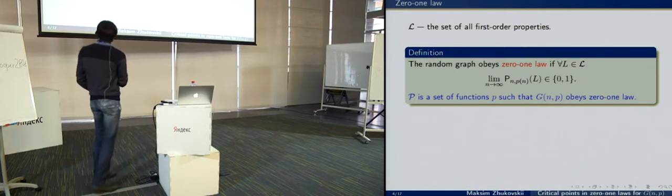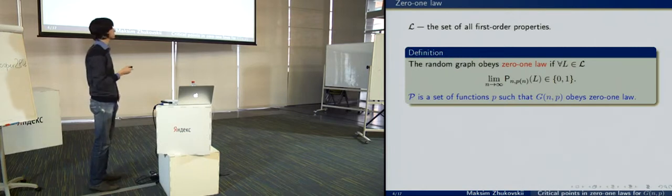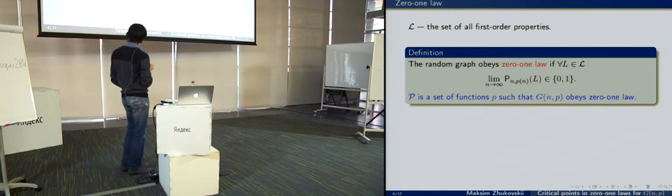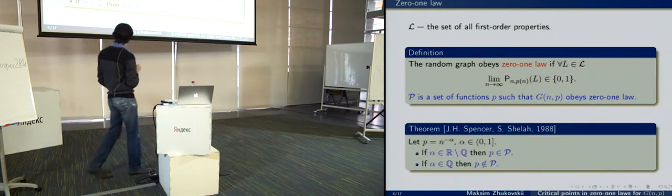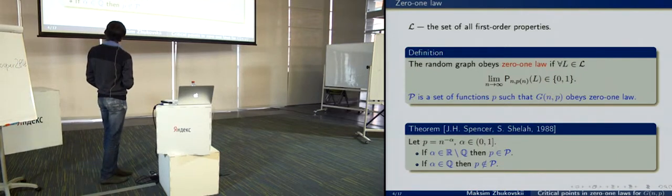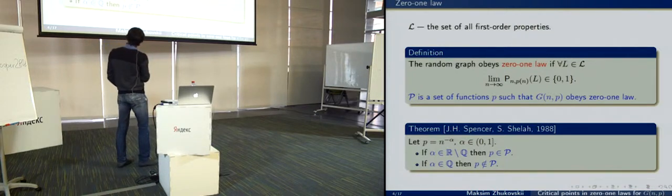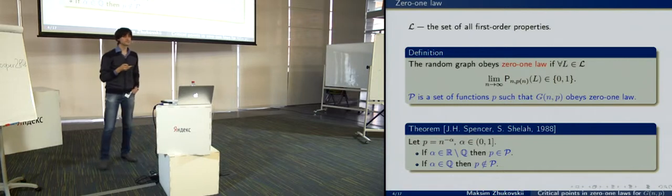So let us denote by P the set of all functions p such that G(n,p) obeys the 0-1 law. And in 1988, Spencer and Shelah proved that if alpha is irrational, then the 0-1 law holds. But if alpha is rational from this interval, then the 0-1 law doesn't hold.